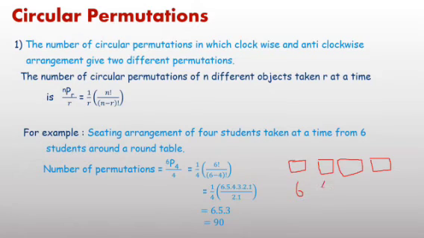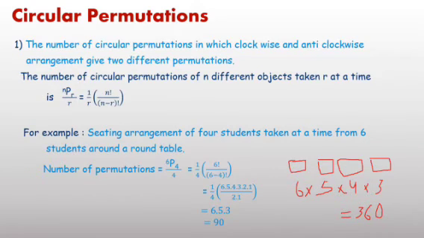Second place, 5 options, because in case of students repetition is not possible. Third place, 4 options, and fourth place 3 options. Multiply by the fundamental principle of counting and you will get the result 6 into 5 into 4 into 3 equal to 360.